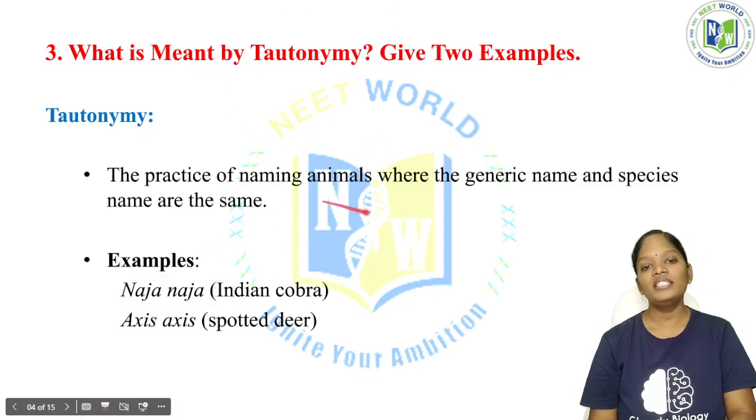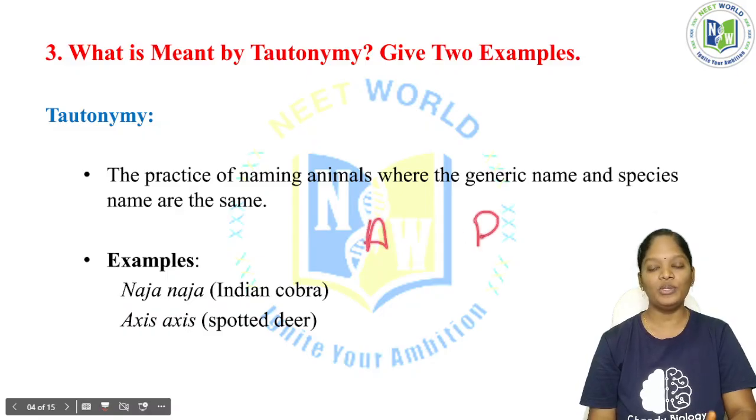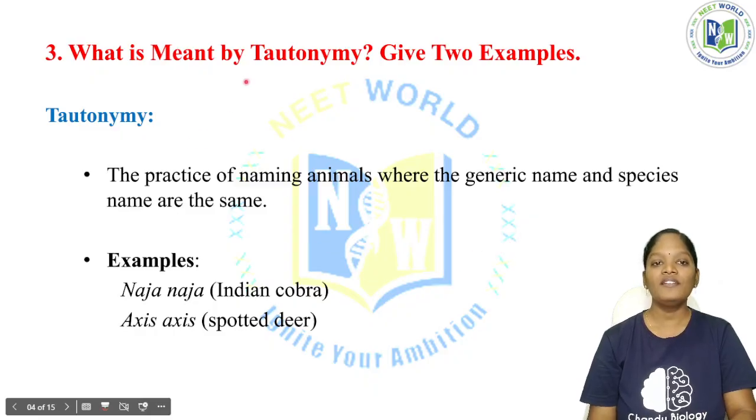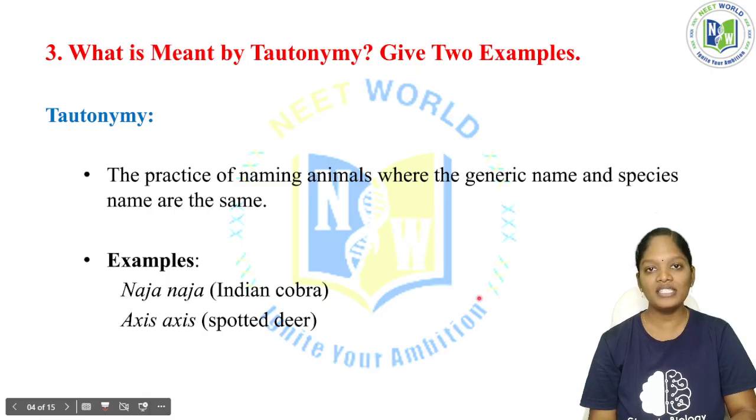We have animals as well as plants. In animals, tautonymy has been accepted. But in plants, the genus name and species name have to be different. If they are the same, it does not come under botanical nomenclature.